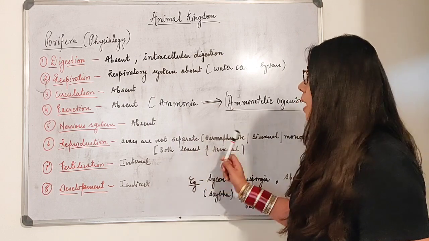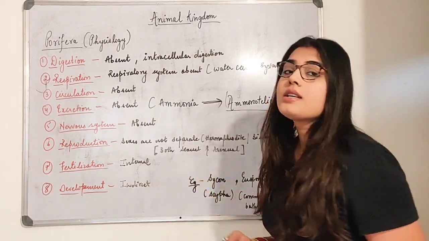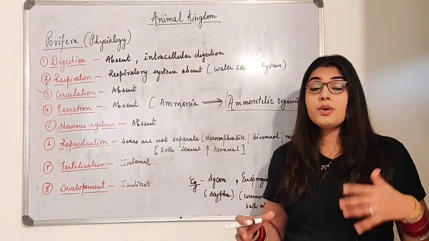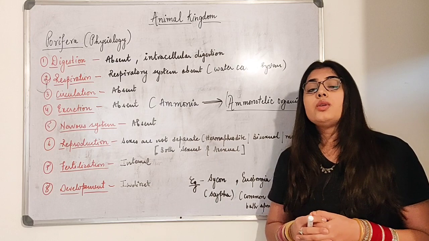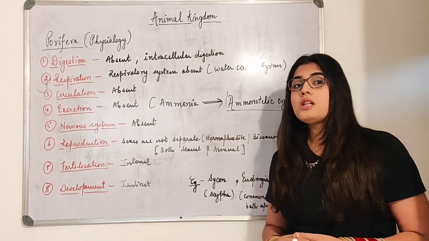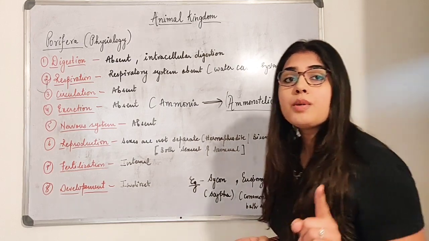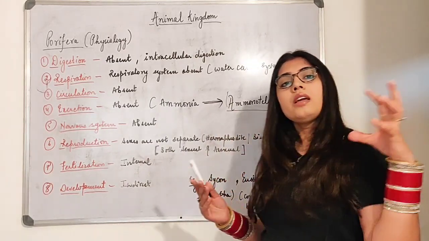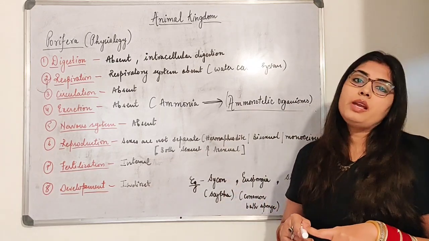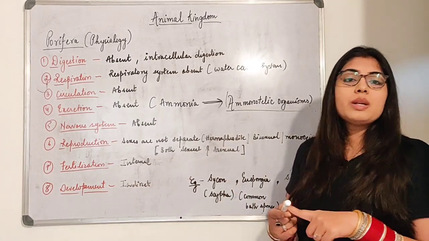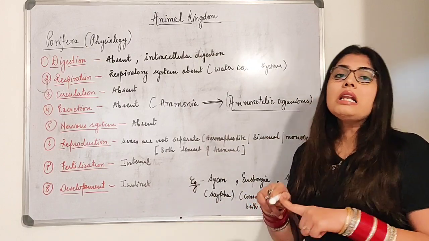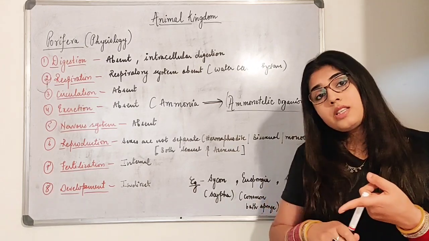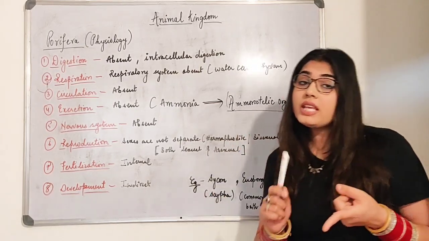But what happens here, beta? Sexes are not separate. That means the male and female reproductive organs are present in a single individual. The term given to them is hermaphrodite, that means they are monoecious. One body is having both male and female organs. So which type of reproduction will take place here? Sexual or asexual? Both. Sexual also and asexual also.